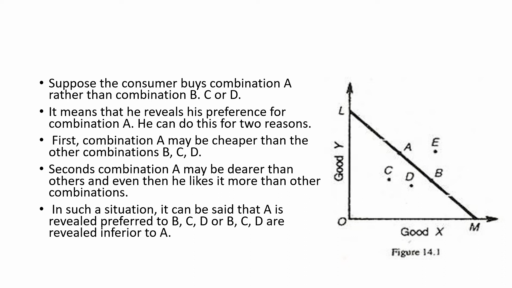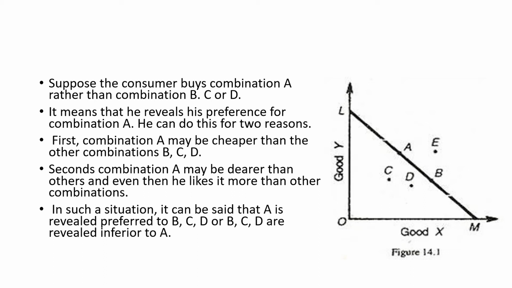He can do this for two reasons. First of all, combination A can be cheaper than other combinations B, C, D, etc. And secondly, combination A can be dearer than others, and even so he likes it more than the other combinations. As we have already discussed, if one chooses one combination, there can be two possibilities: either he likes that combination, or the chosen combination is cheaper than others.